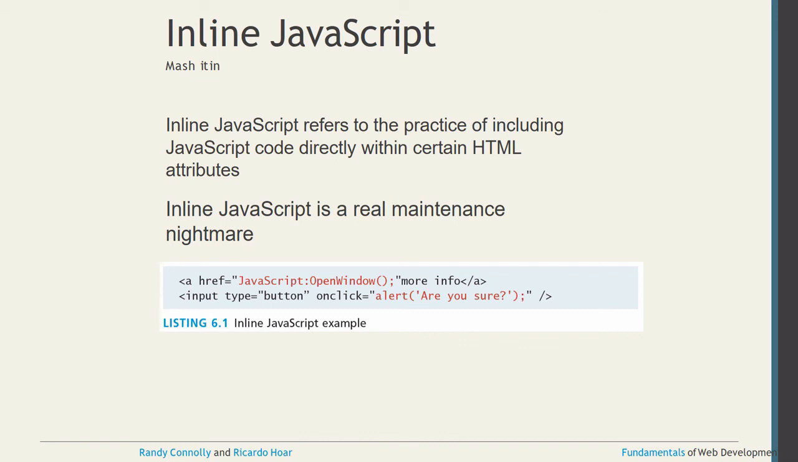This is the example for the inline. In any HTML tag you can use JavaScript. Take the example of a hyperlink, where you want to open a page, and a button where, if anybody clicks, you want to display an alert message. You see here the anchor tag href JavaScript colon open window, so it will open a window. In the same way, input type equal to button, onclick equal to alert, are you sure, will display the alert message in JavaScript.